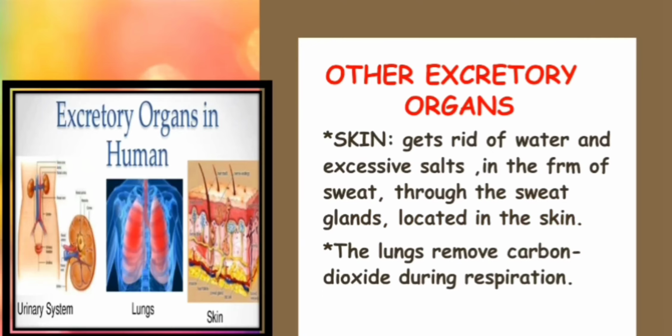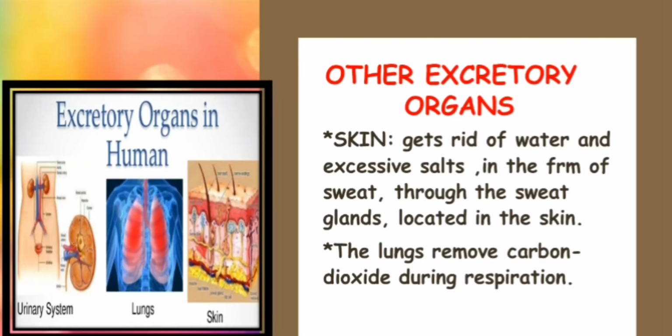Basically, below the skin we have the sweat glands, and these sweat glands help in removing the extra salts, along with water, which is not required by the body. Similarly, the lungs help to remove carbon dioxide. Carbon dioxide is toxic, we don't require it for our body, so it is removed generally through the process of respiration.